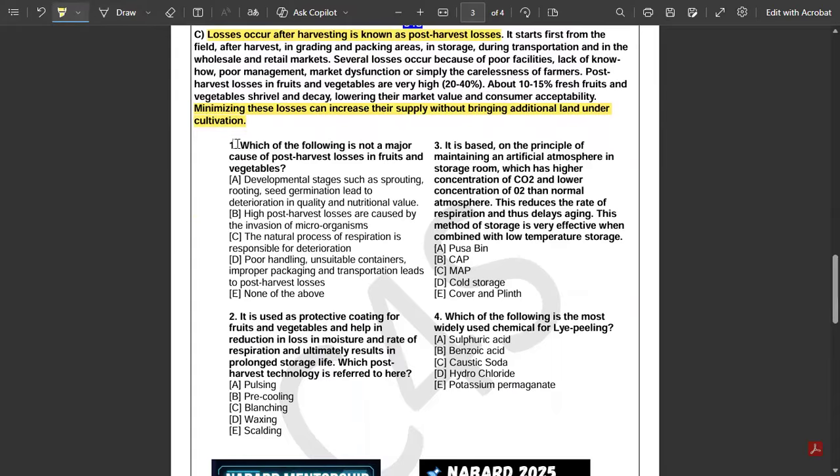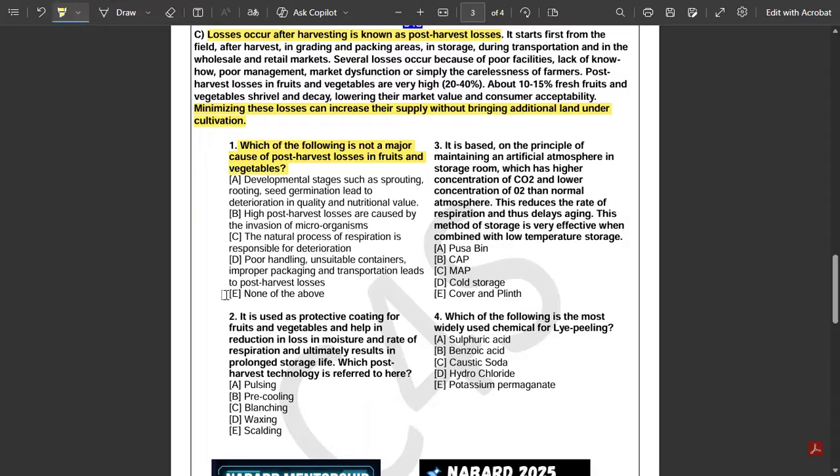First question: which of the following is not a major cause of post-harvest losses in fruits and vegetables? Option A, developmental stages such as sprouting, rooting, seed germination lead to deterioration in quality and nutritional value. Option B, high post-harvest losses are caused by the invasion of microorganisms. Option C, the natural process of respiration is responsible for deterioration. Option D, poor packaging, unsuitable containers, improper packaging and transportation lead to post-harvest losses. Or option E, none of the above. You need to answer which is not a major cause.